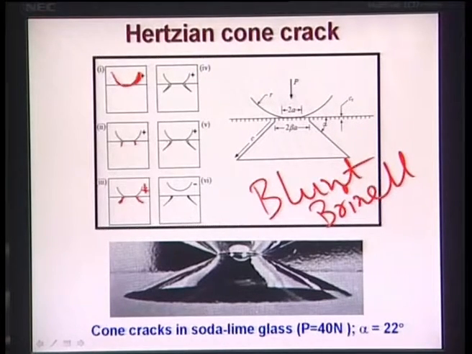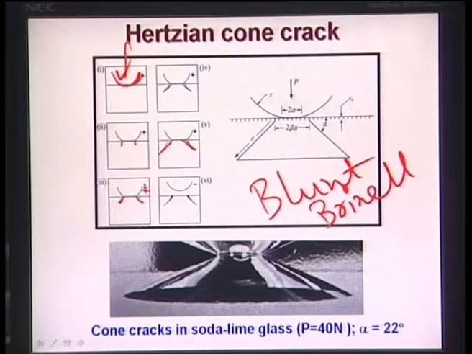This plus means loading is now complete. And then you load the flat surface more and more with this Brinell or blunt indenter. Blunt indenter means, suppose you replace your Vickers indenter by a spherical steel ball, and you indent from the top surface. Then what will happen? These cone cracks. Why are they called cone cracks? Because when the cracks are fully developed and it is fully unloaded, the indenter goes up and is no longer in contact with the material, and it actually forms this kind of cone crack.